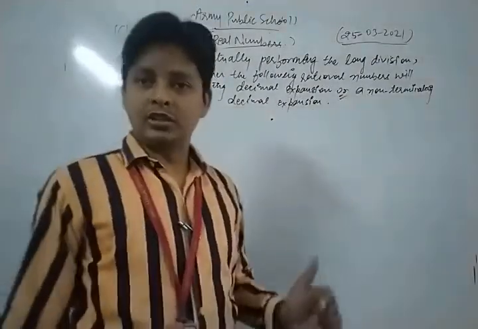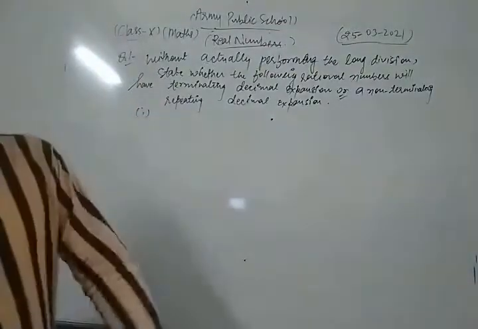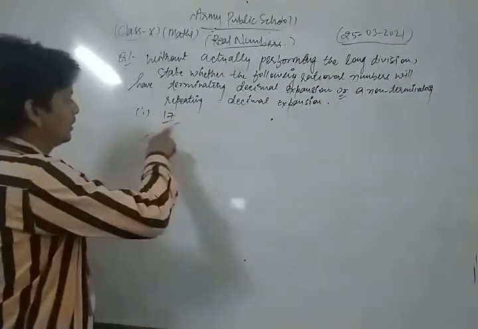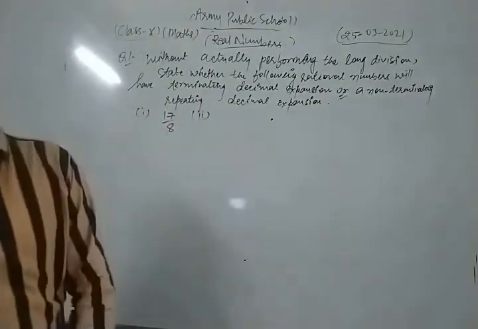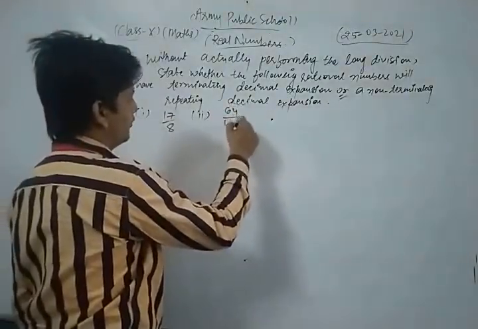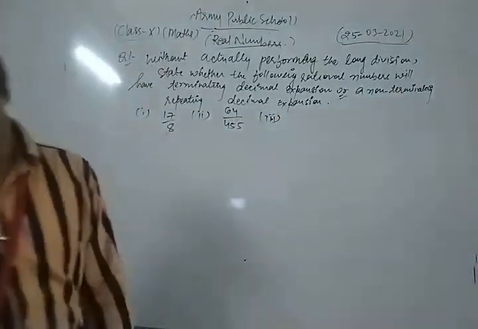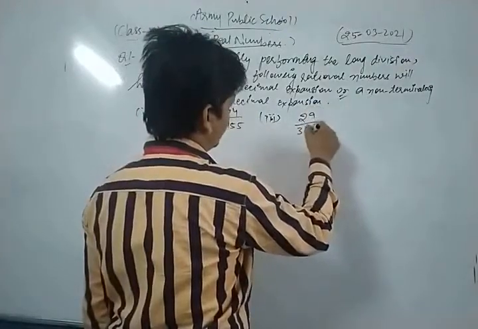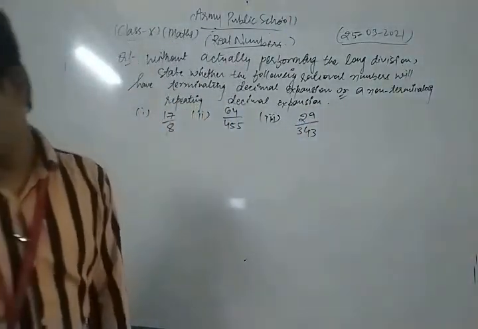So this is the question, and in it there are many parts. First is 17 upon 8. Second is 64 upon 455. Third part is 29 upon 343. All are NCERT questions, dear friends.